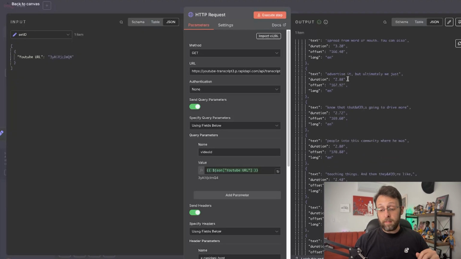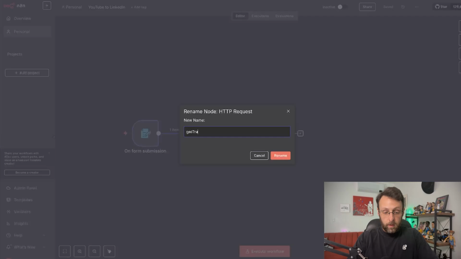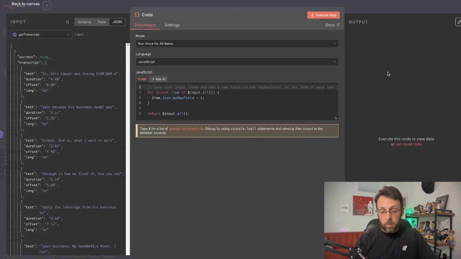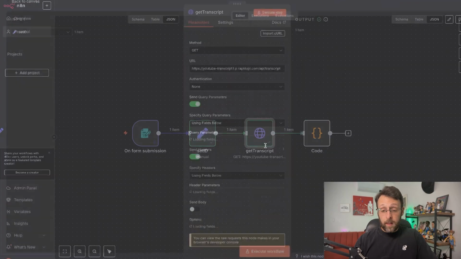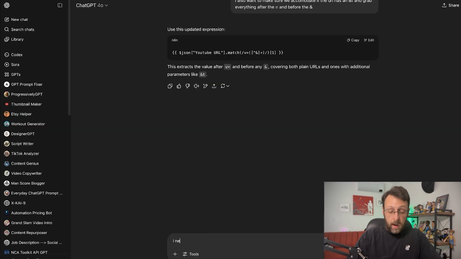So we're going to do one of my favorite things in n8n that people find really, really scary, but it's not so bad. We're actually going to use the code node. I'm just going to change this name to get transcript so we know exactly what's happening. I'm going to type in code. What's really cool about this is, again, I can just copy a little bit of this and come back into ChatGPT and say, I need an n8n JavaScript code. Its task is to take the following format and turn the chunked transcript into string text.